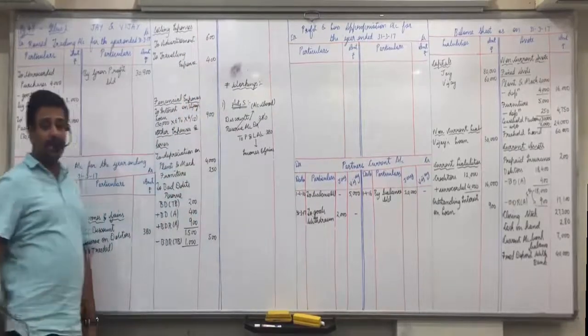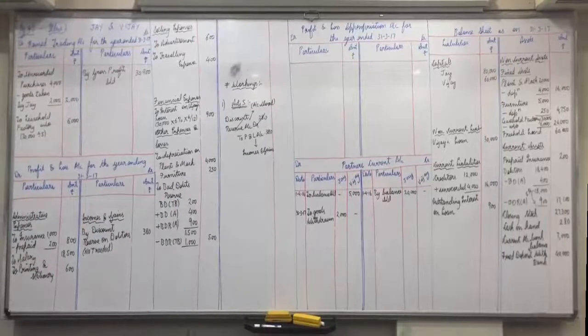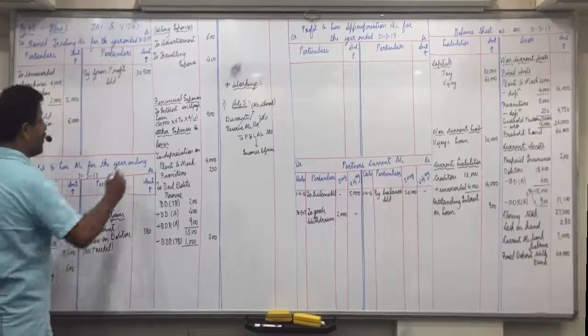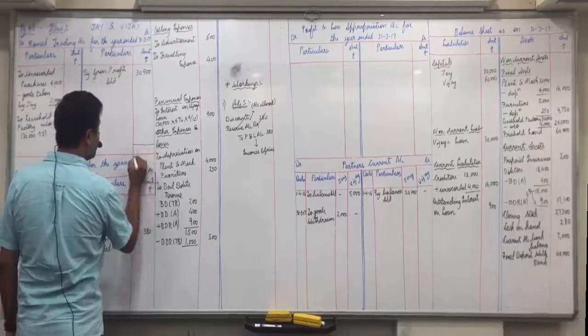Is everyone clear with this? What is the total of trial balance? 234280. Same on both the sides. Means there is no suspense account. Now let us do the balancing.